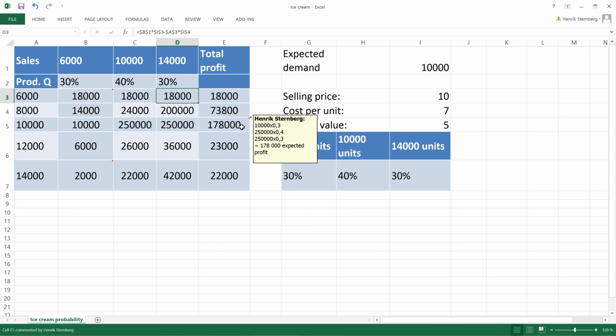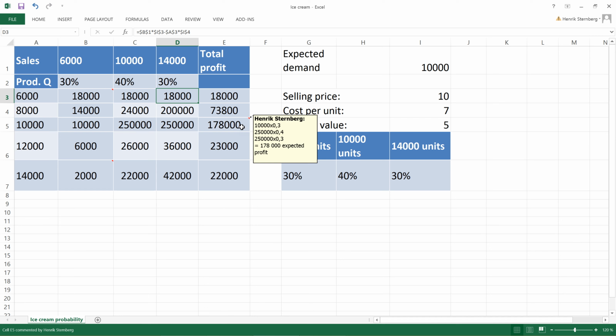So what we do is, if the profit for the production quantity 10,000, if we only sell 6,000 at a regular price, then the profit will be 10,000. The likelihood of the 10,000 profit is 30%. So we multiply 10,000 by 0.3.